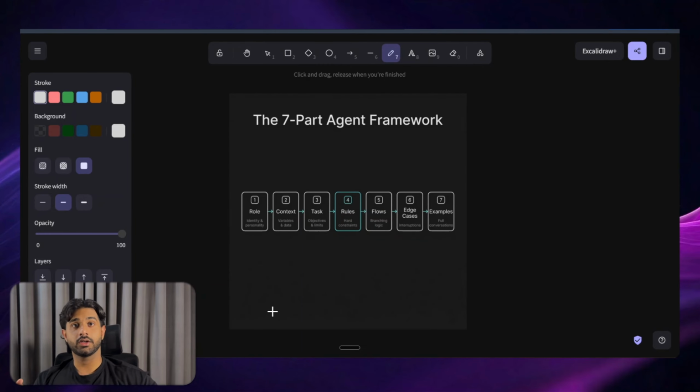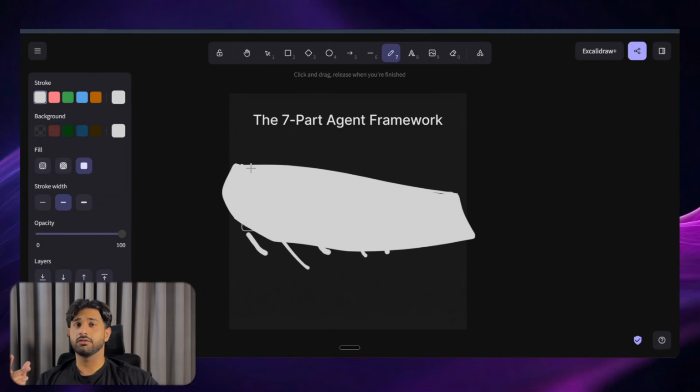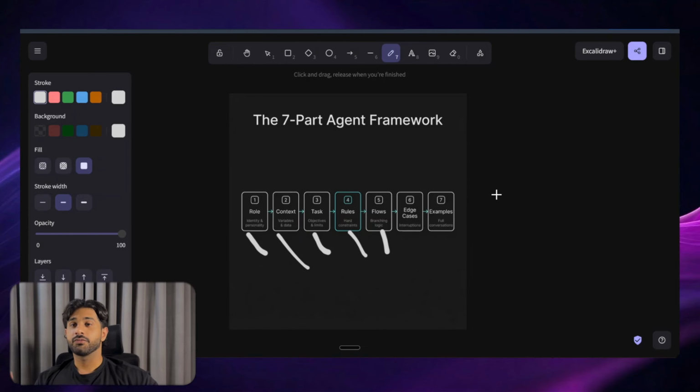Okay, just to reiterate, we covered what a role is, what a context is, what task it has to do, some objectives and then outcomes, the rules, the hard constraints that it has to abide by, does not make up by itself, the flows, the branching logic, what happens if X happens to Y, if Y happens to X. Obviously, you cannot cover all of this within 600 lines. So you have to keep on improving that with production data and the edge cases and some examples of the full conversation. Ideally, 2 to 3 is the best. Do not exceed 3, but you can do 4 or 5 as well. Depends on your use case.